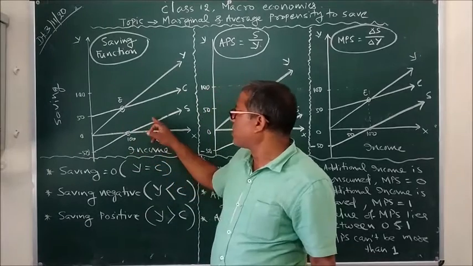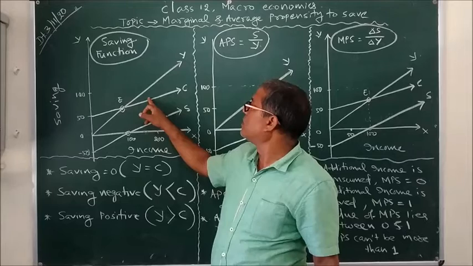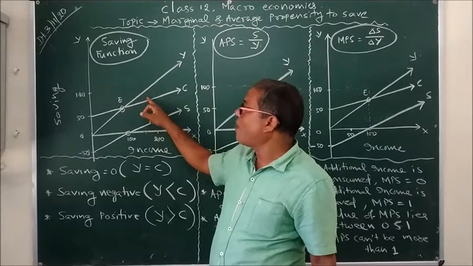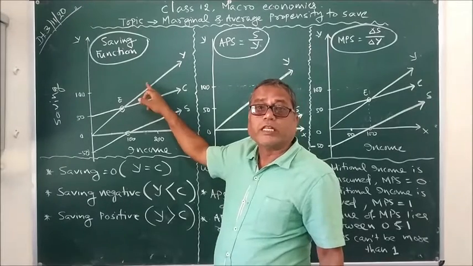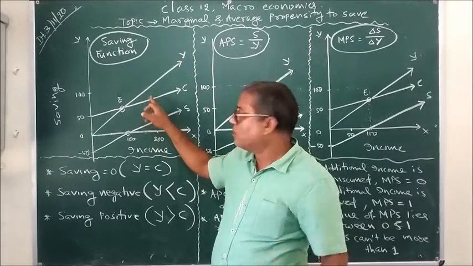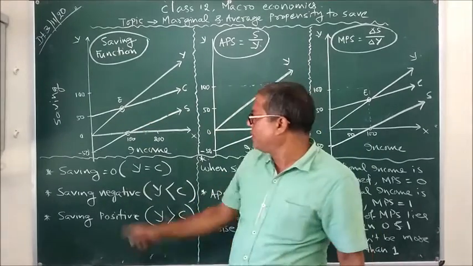Because the saving curve lies above the x-axis, and here you can see the consumption curve lies below the income curve. Income is more than consumption means what? Obviously saving is positive.